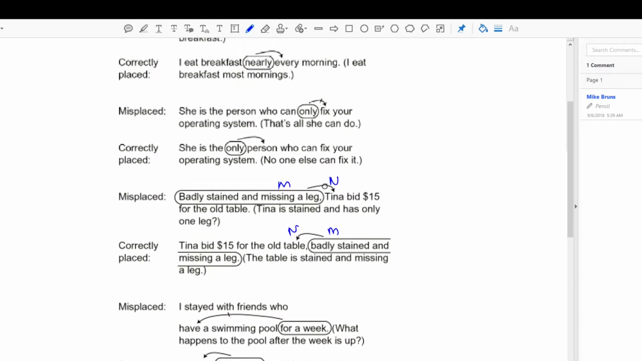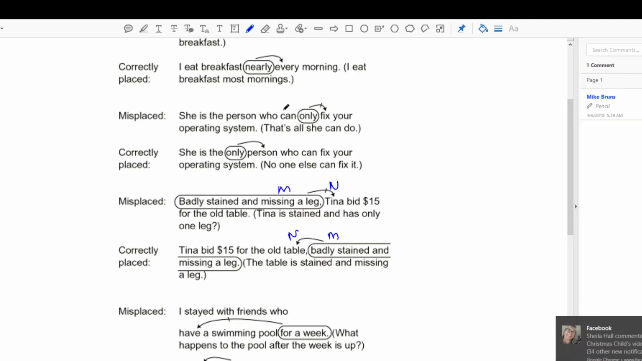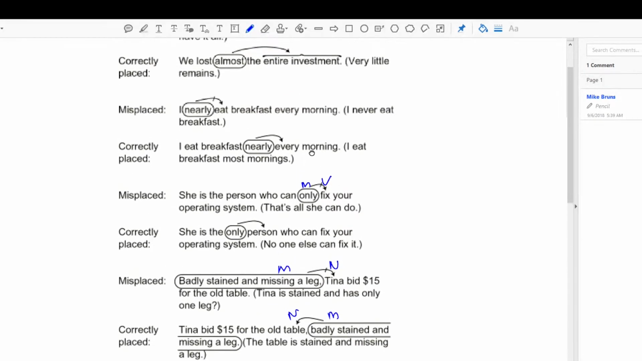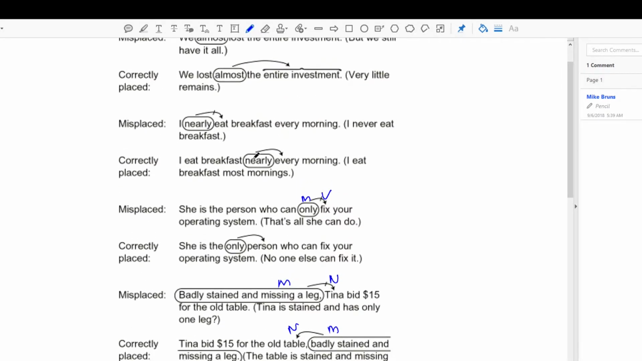Okay, so for this one here, she is the only person who can fix your operating machine. She is the person who can only fix your operating machine. This is the modifier, and this is the verb. And here, nearly is the modifier, and here is the adjective.